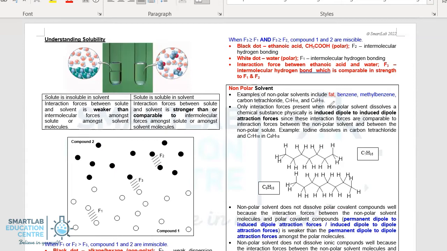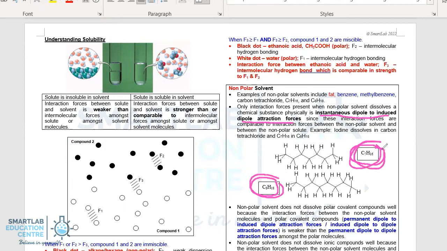On the contrary, non-polar solvent will be able to dissolve non-polar solute. So in the case of C7H16, your heptane, and C8H18, octane, they are able to dissolve very well with each other. The reason is that the interaction force they form between each other is instantaneous dipole to induced dipole attraction force, which is comparable to the ID-ID within the heptane molecules or within the octane molecules. So they are comparable in strength.